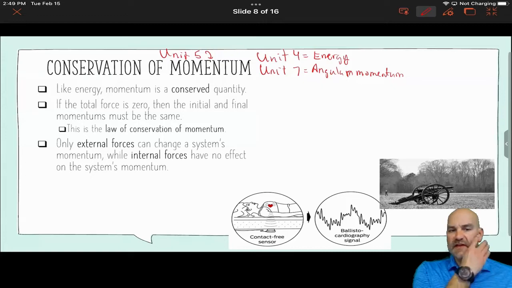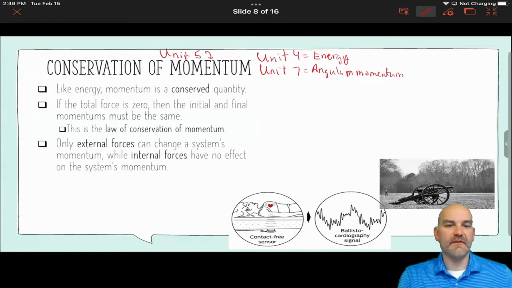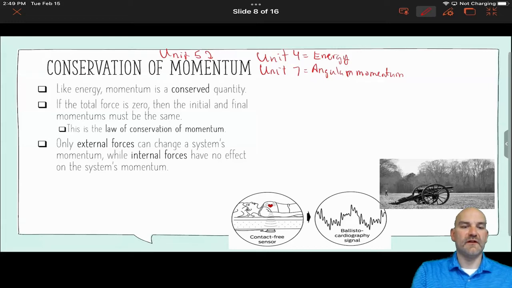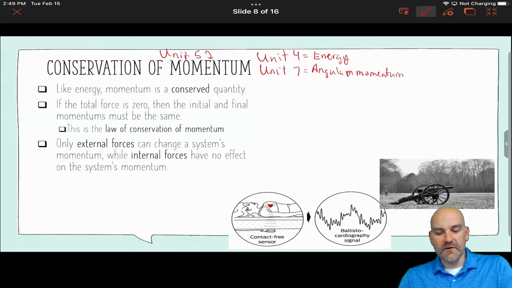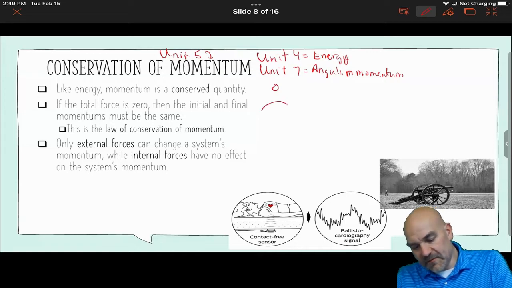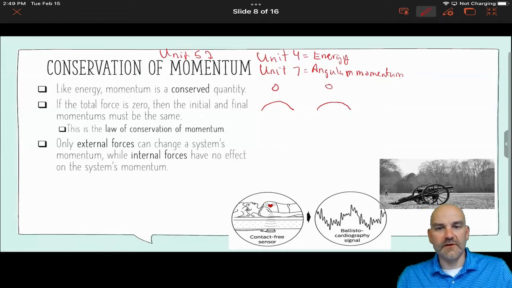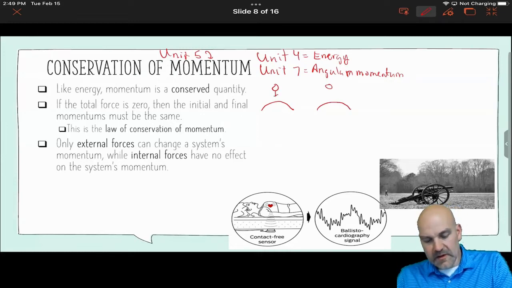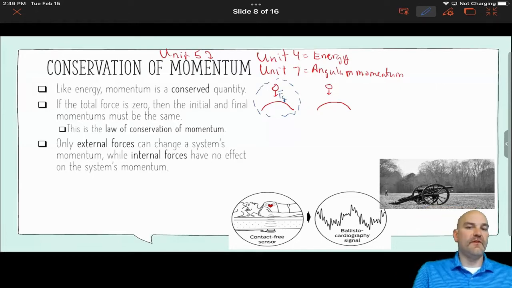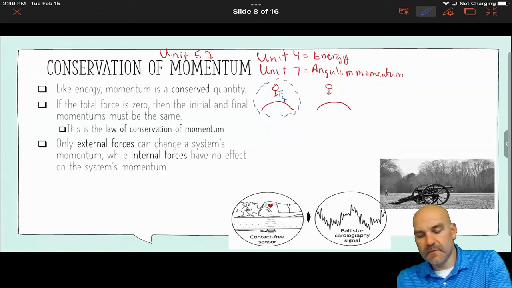Now, what we say is that only external forces can change a system's momentum, while internal forces have no effect on a system's momentum. An easy way to think about that is not necessarily with an example with momentum, but in terms of energy. I have an object falling. In the first scenario, the system is the Earth and the object. So the weight, which is the force of gravity from the Earth, becomes internal, which means all those quantities up above will be conserved.